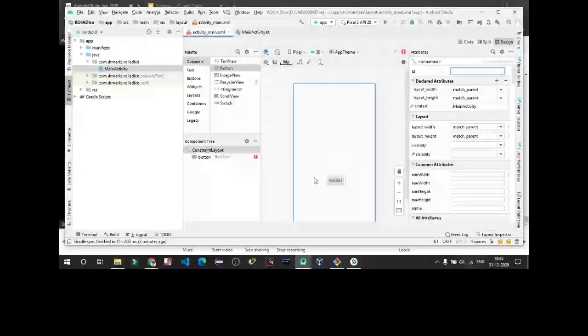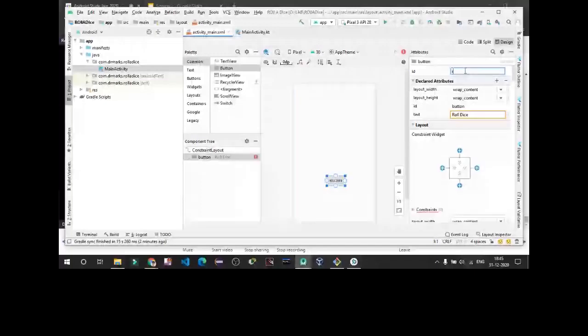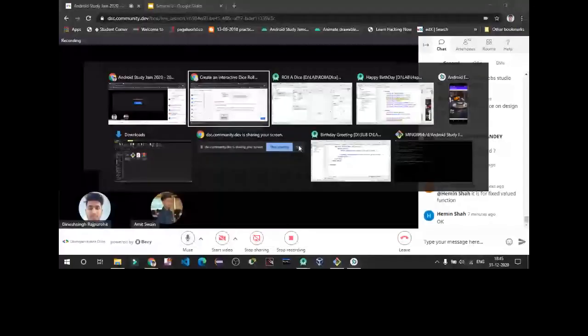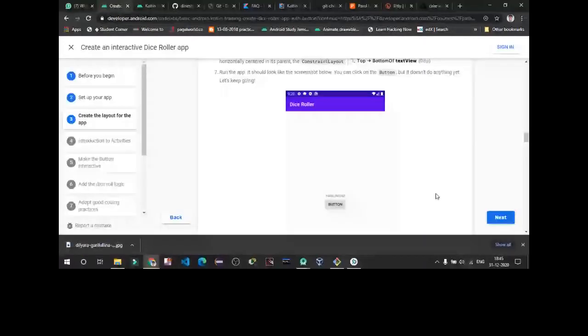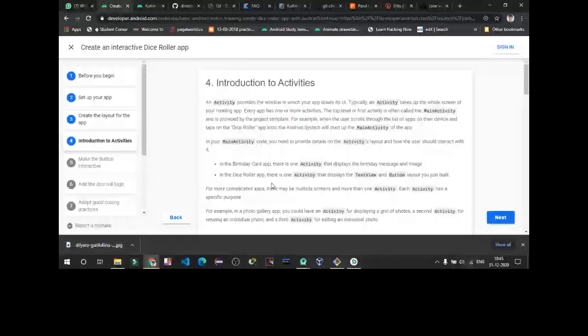And just provide an ID. We have added a button to our application.